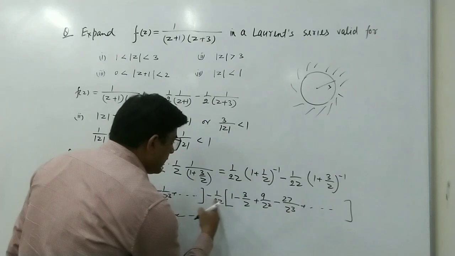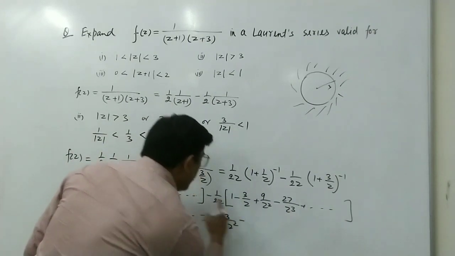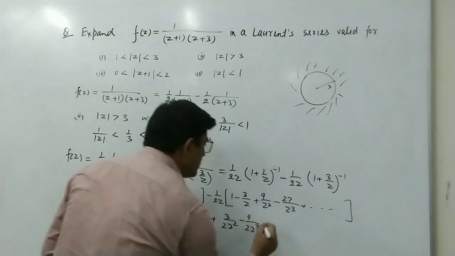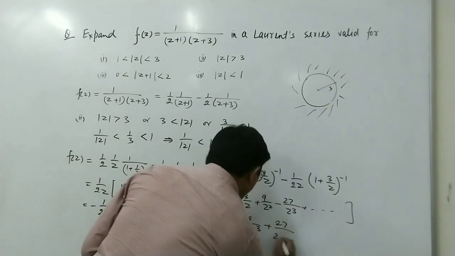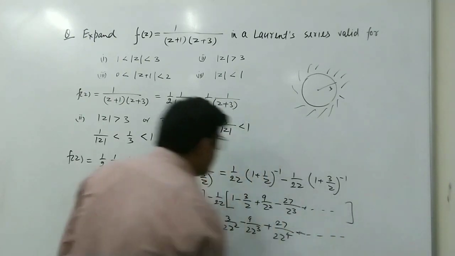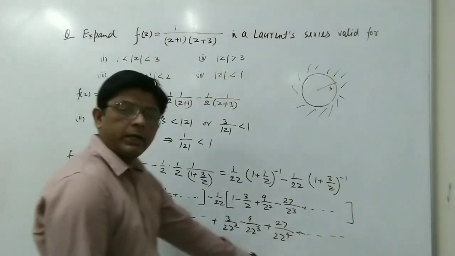And here, after the cancellation, this will be plus 3 by 2z square minus 9 by 2z cube plus 27 by 2z to the power 4 and so on. So here we can see that all the powers are negative.